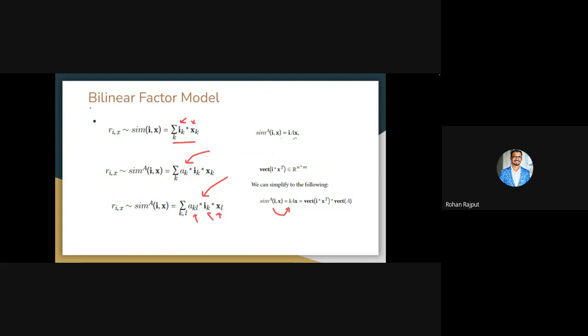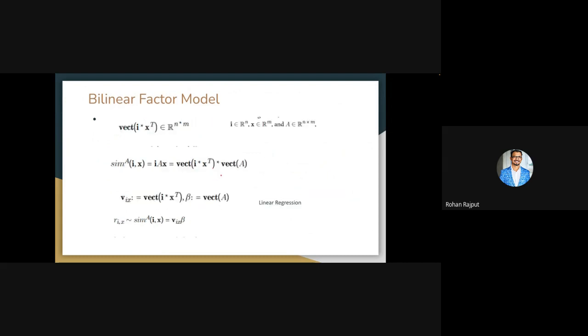The name suggests it is a bilinear factor model, because these are two linear variables here, like xi and xk, and we are trying to convert into a linear regression method.